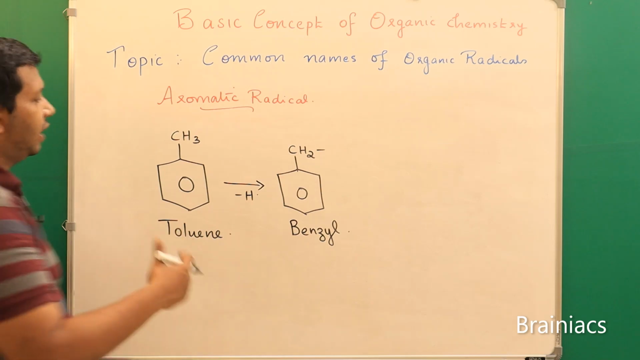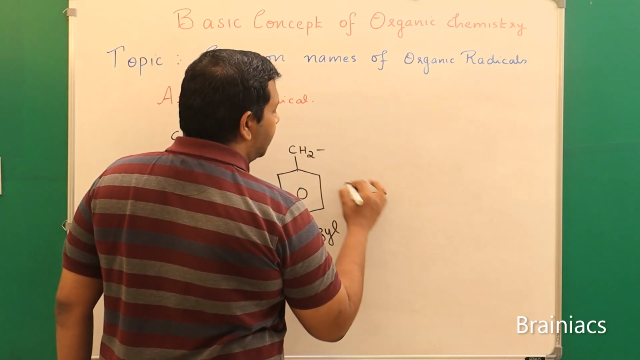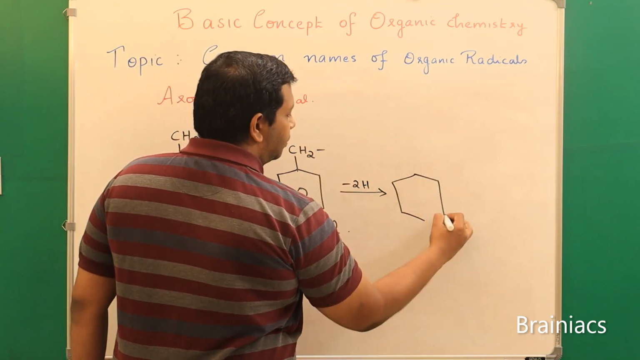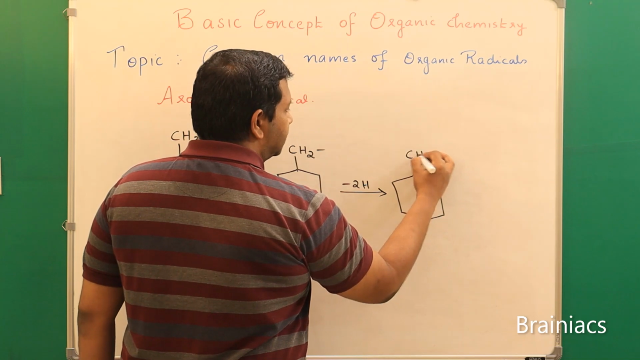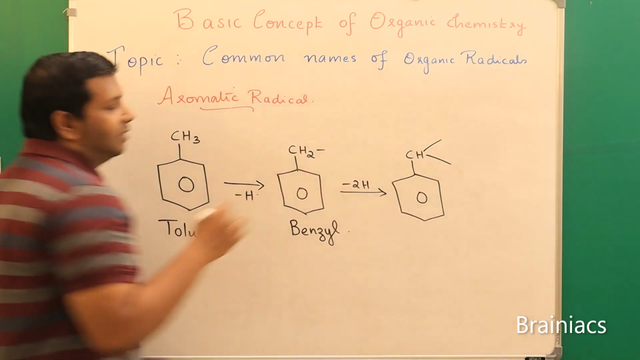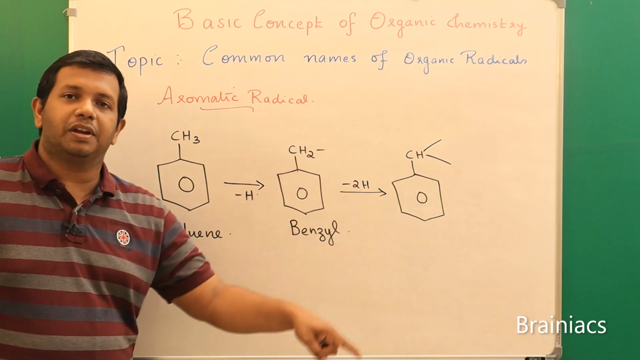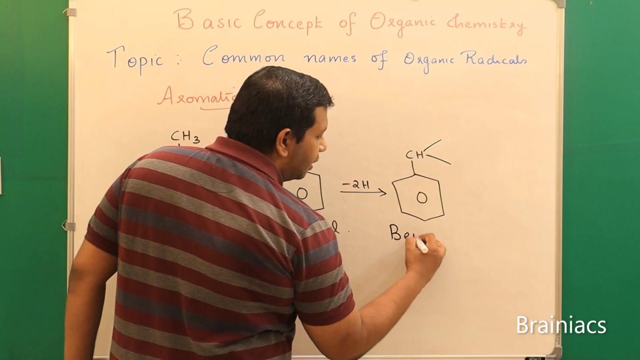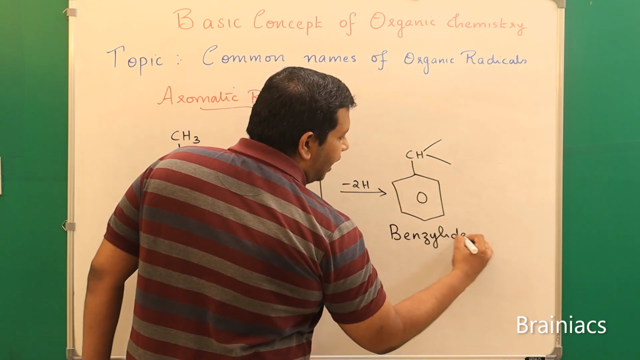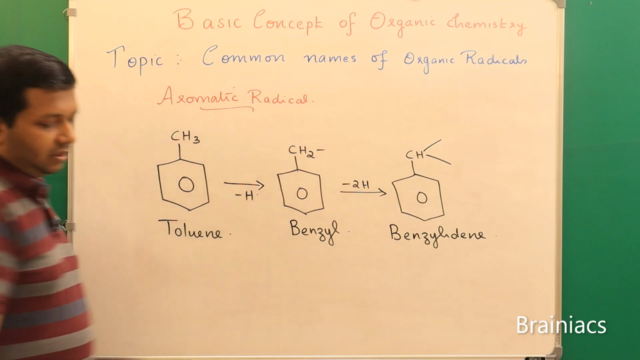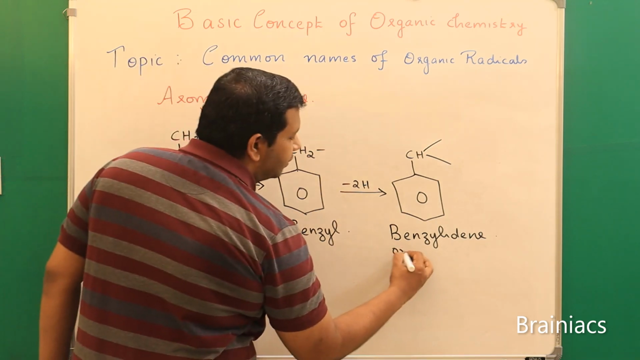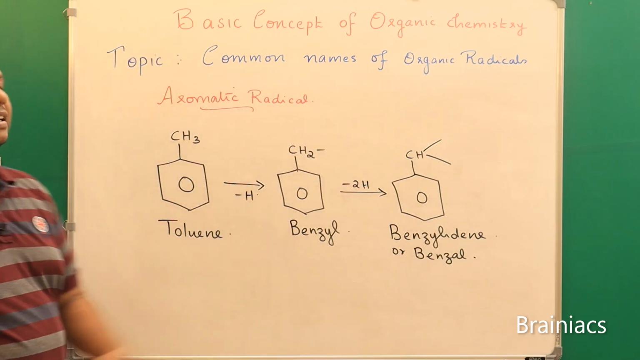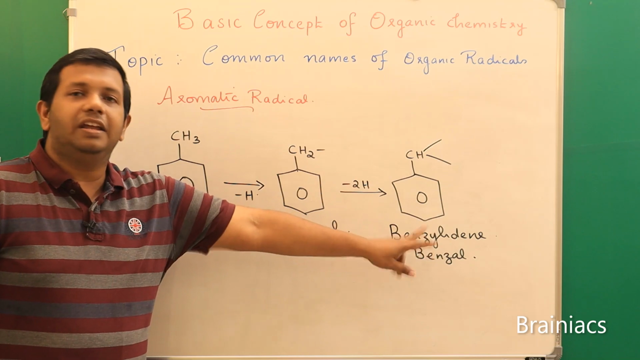And you know that one more hydrogen can be removed out of this, then 2 hydrogens are removed in total. So this will become like this, correct? CH2 radical. Now tell me what is the name of this compound. You know that YL should be replaced with dene. Correct? So this will become benzylidene. And there is another way of naming this. Some earlier scientists used to call this benzal. You can use that also. Sometimes you would see that in the question paper. It is either called benzylidene or benzal.